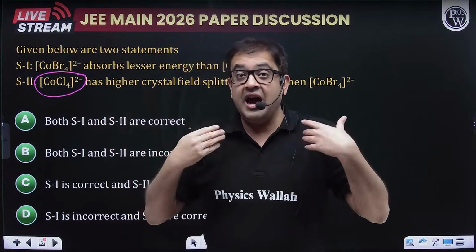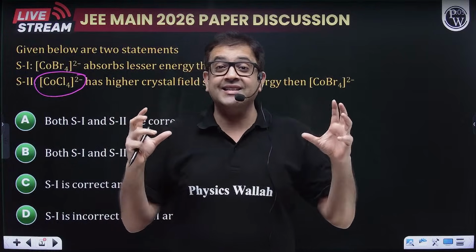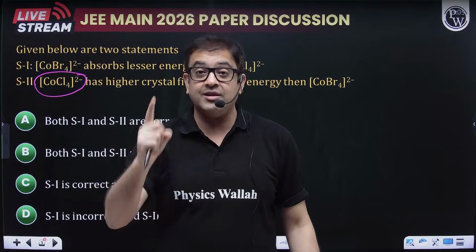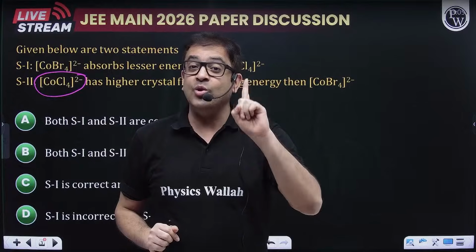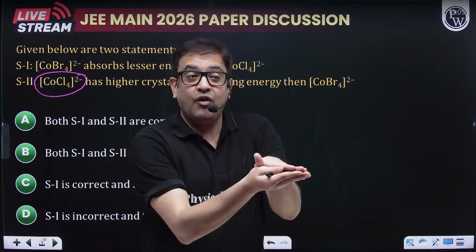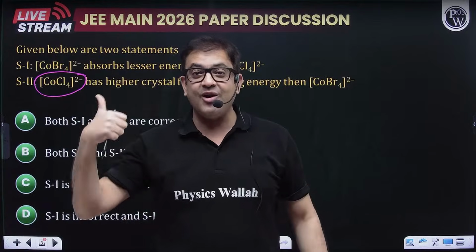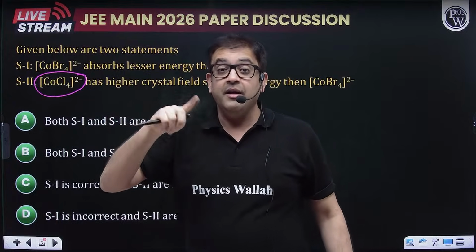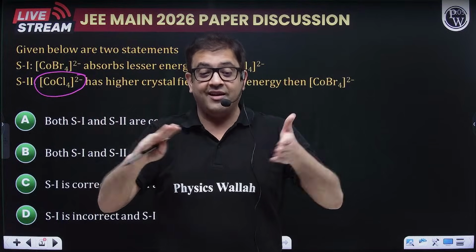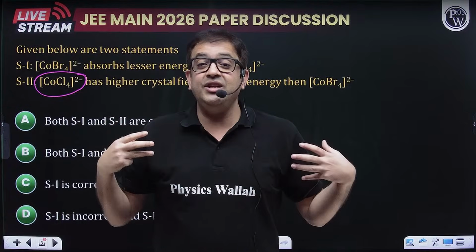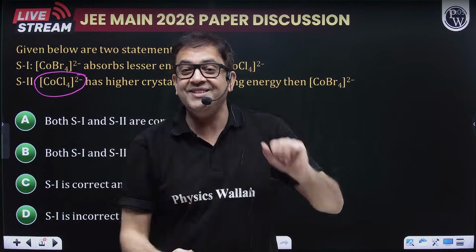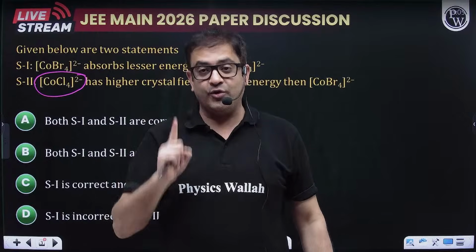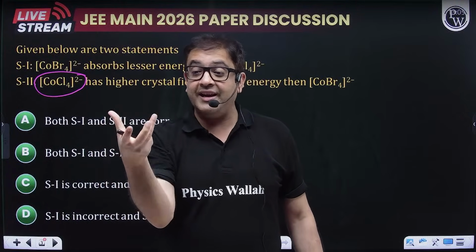Let us read it again. I was iterating the same thing. I told who has higher, which is a strong ligand, which is having more charge density: fluoride ion. So among halogens, who has the higher tendency of splitting the degeneracy of orbitals, either octahedral or tetrahedral? This complex is a tetrahedral complex because the coordination number is 4. Even if you take an octahedral or tetrahedral complex, who has the higher tendency to split the degeneracy of d orbitals? The ligand which has more charge density. Who has more charge density? Fluoride. So after fluoride, the next strong ligand is chlorine, then bromine.